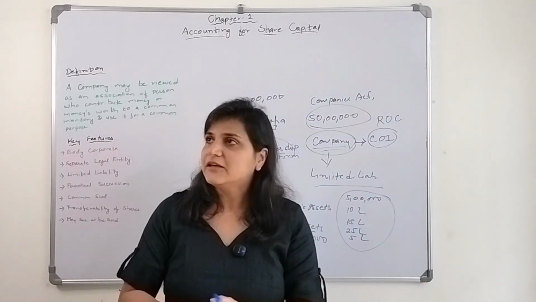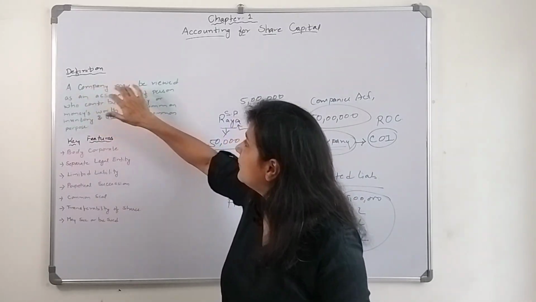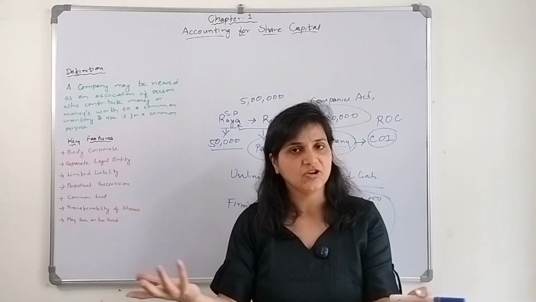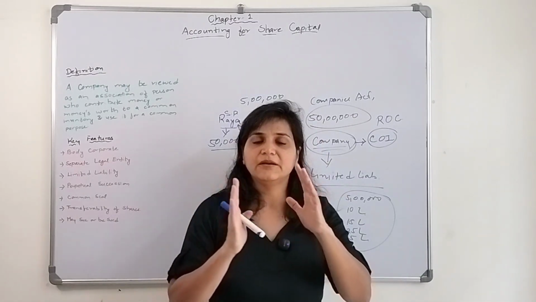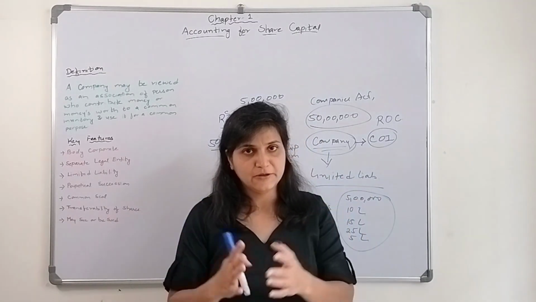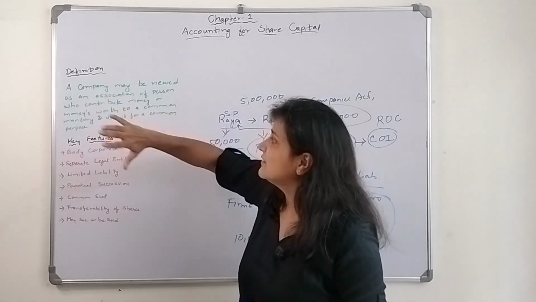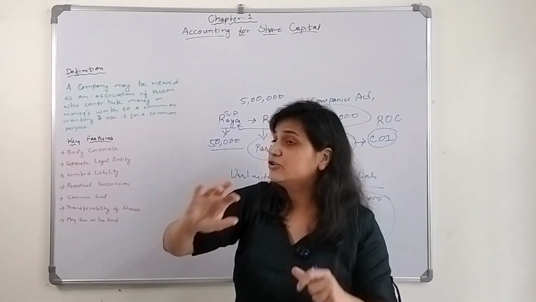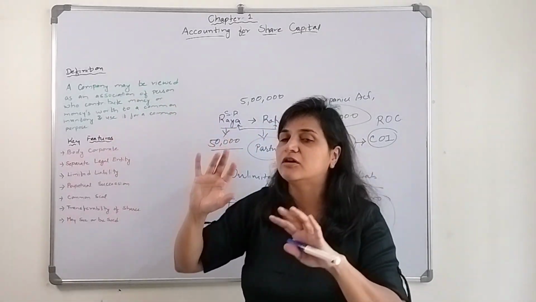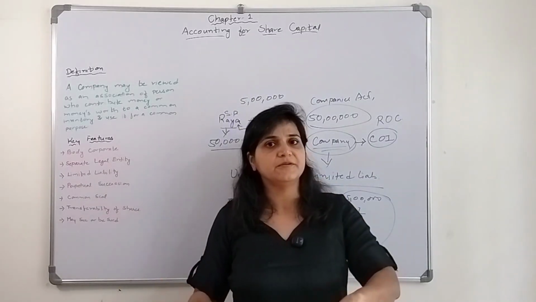Now, a company may also be viewed as an association of persons. It could be a private company or a public company. What is it? I will explain to you later. But it is considered as an association of persons who contribute money or money's worth to a common inventory and use it for a common purpose. There is a common purpose behind it.